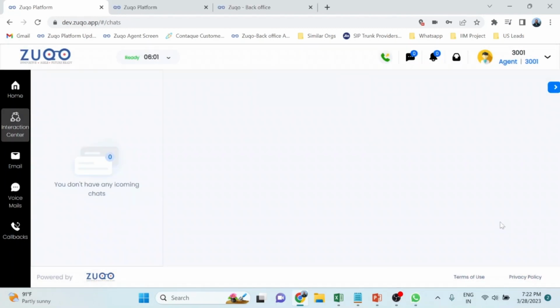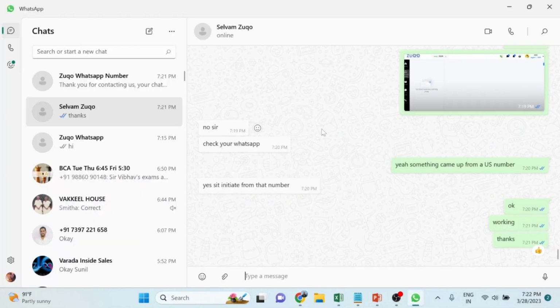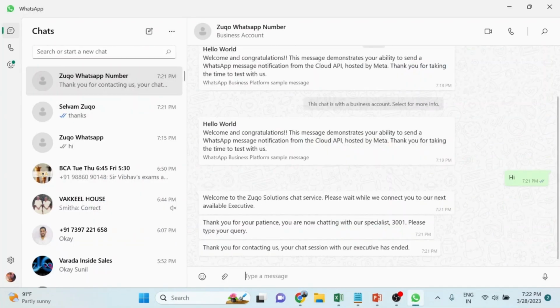Let me also show you how a WhatsApp interaction comes in. Similar to voice, let's say your customer sends a request to you from WhatsApp. So let's say this is a WhatsApp business API for Zuqo. This is a test WhatsApp business API. Similarly, we can facilitate creating a WhatsApp business API for you.